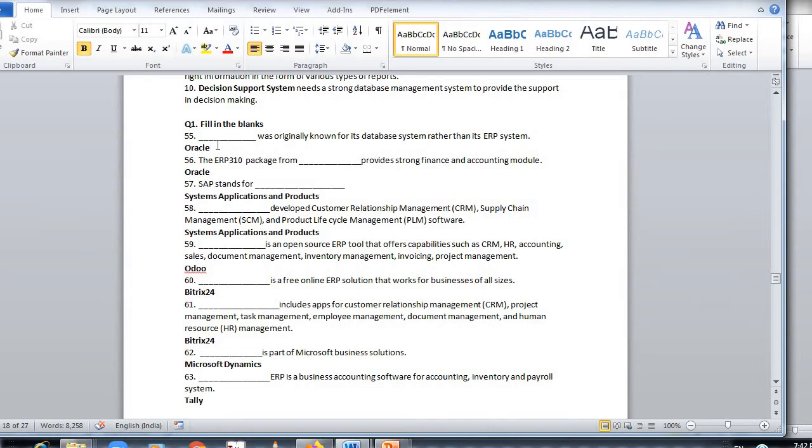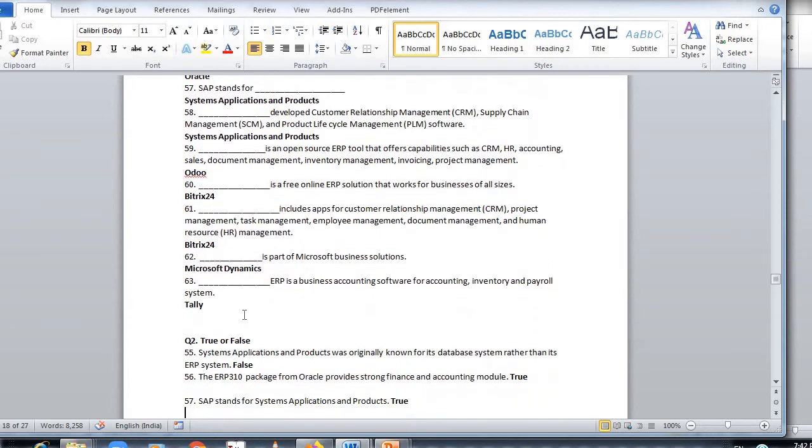Dash is an open source ERP tool that offers capabilities such as CRM, HR, accounting, sales, document management, inventory management, invoicing, project management. Answer is Odoo. Dash is a free online ERP solution that works for businesses of all sizes. Dash includes apps for customer relationship management, project management, task management, employee management, document management, and human resource management. Answer is Bitrix 24. Dash is a part of Microsoft Business Solution. Answer is Microsoft Dynamics. Dash ERP is a business accounting software for accounting, inventory, and payroll. Answer is Tally. So this is the fill in the blanks.